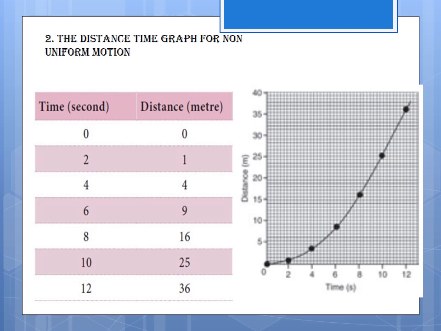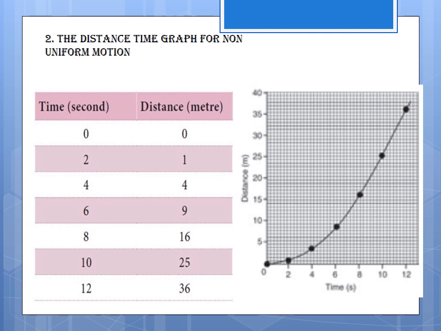Distance is on the y-axis, time is on the x-axis: 5, 10, 15, 20, 25, 30, 35, 40, and time 2, 4, 6, 8, 10, 12 seconds.